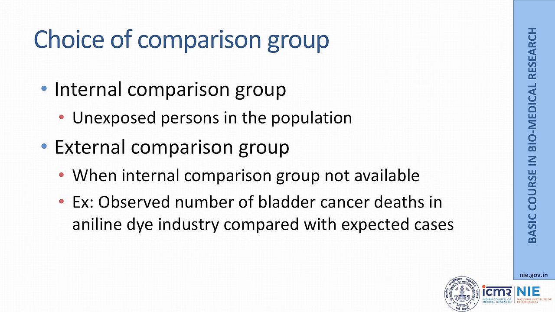As we have seen, in an analytical study there is a comparison group, and we have two options for a comparison group in a cohort study. One is the internal comparison group, where the unexposed persons in the population are taken as the internal comparison group. An example is the Framingham cohort study, wherein those who had hypertension were considered the exposed population and those who were normotensive were the unexposed population.